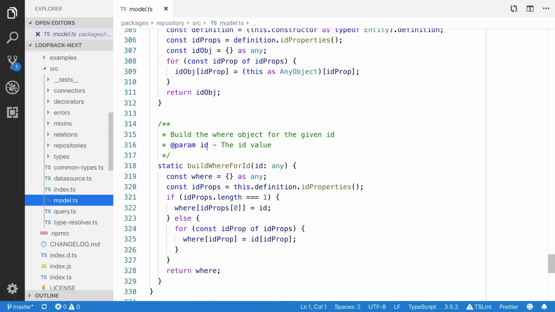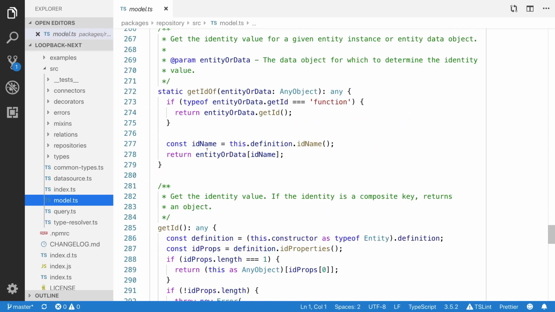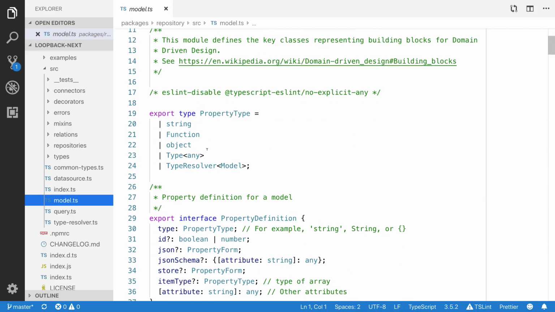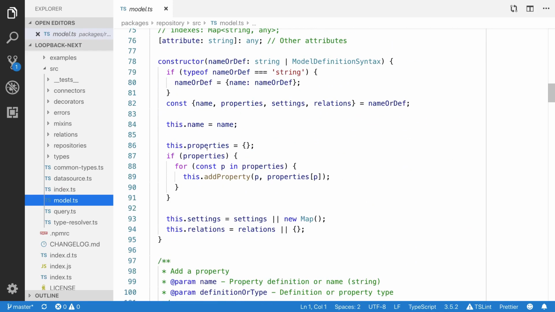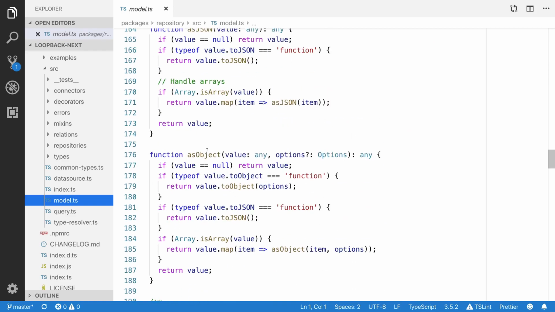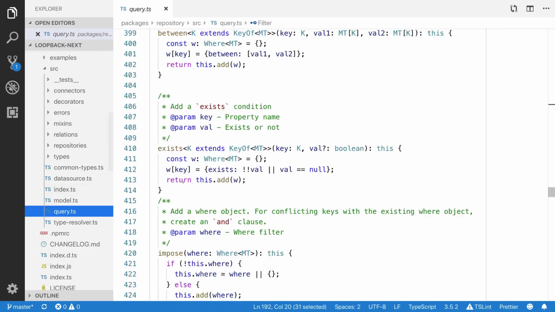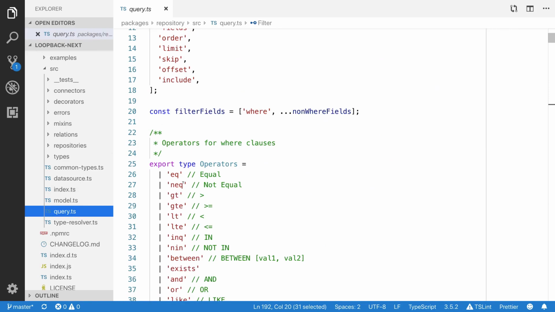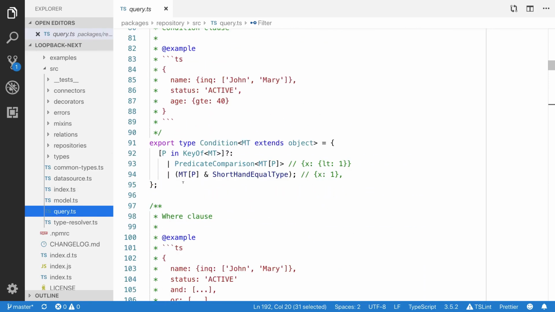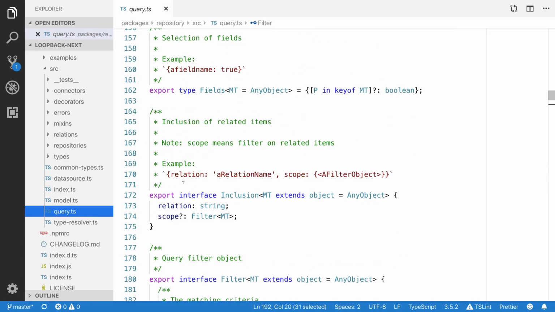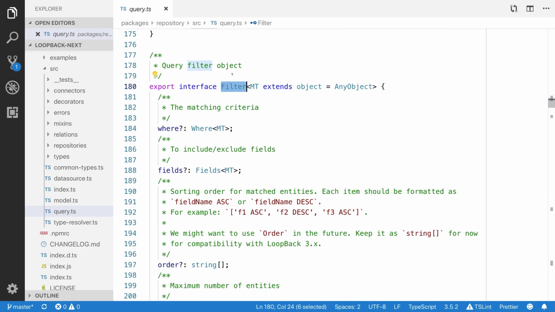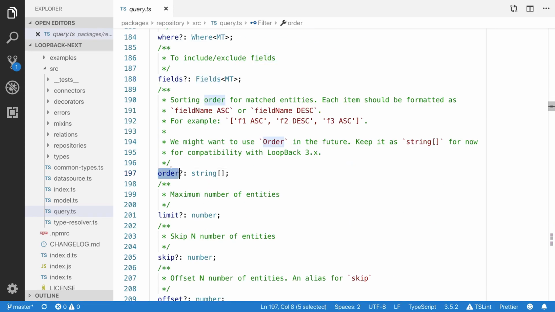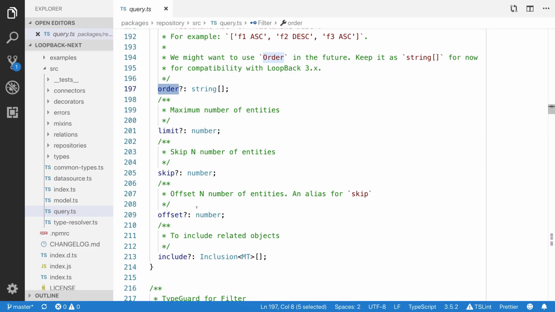Let's try to check the model class. We have the model class. You can see the property form. This is the model definition. You can also review the query.ts file. Here you can see that we have the query object. It's a filter object, a query filter object. You can query based on where, fields, order, limit, skip, offset, and include.